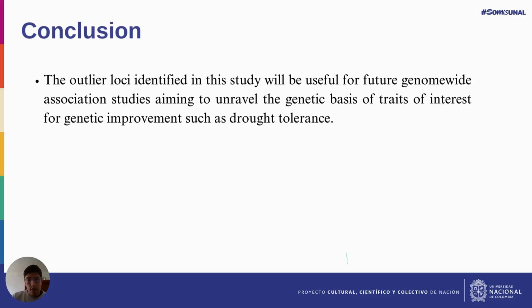STR were evident. And the conclusion is that the outlier loci identified in this study will be useful for future genome-wide association studies aiming to unravel the genetic basis of traits of interest for genetic improvement, such as drought tolerance.